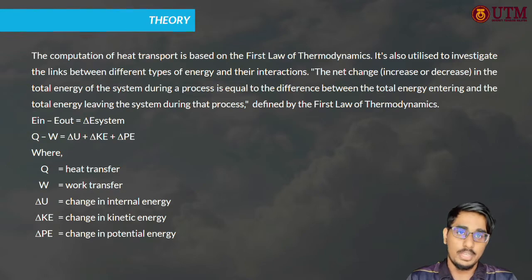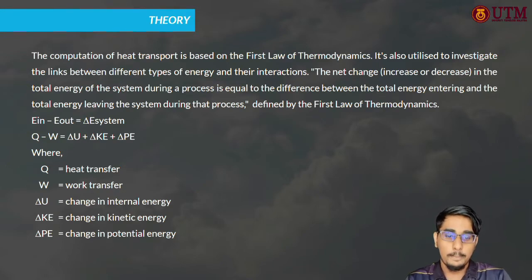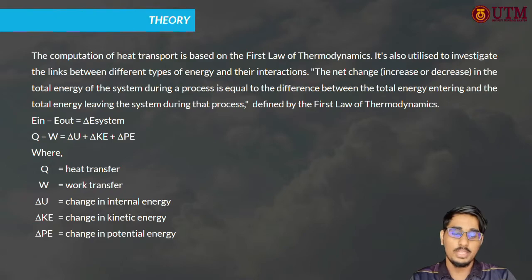We also have an equation where Q minus W equals delta U plus delta KE plus delta PE. These symbols represent: Q is equal to heat transfer, W represents work transfer, delta U represents the change in internal energy, delta KE represents the change in kinetic energy, and delta PE represents the change in potential energy.